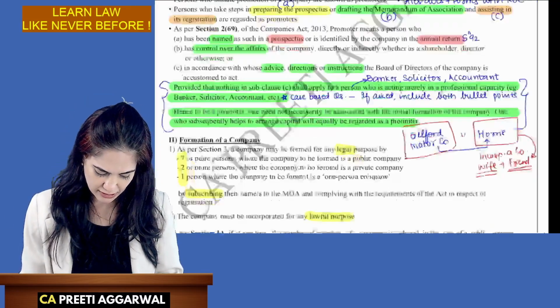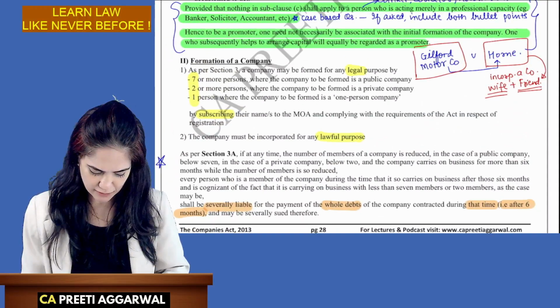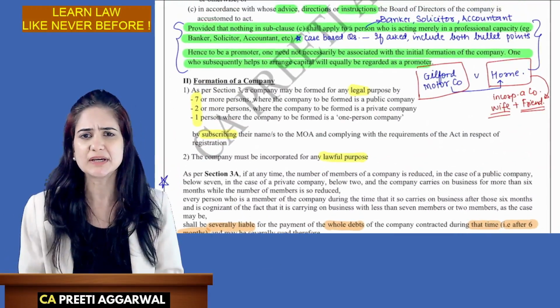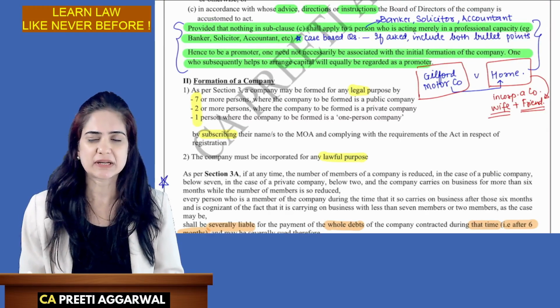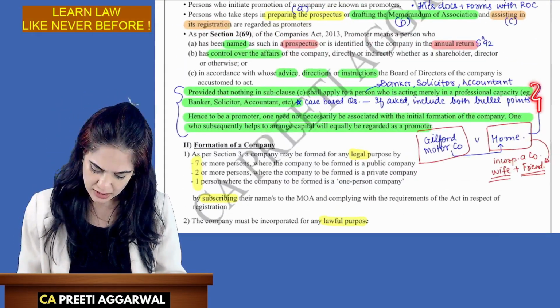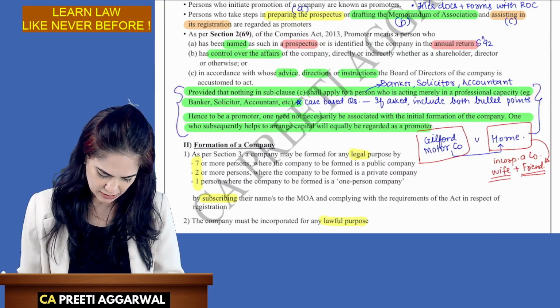Hence, a promoter need not necessarily be someone who is involved in the initial formation of the company. Anyone who subsequently helps in acquiring capital can be regarded as a promoter. So, both these bullet points should be included in your answer.